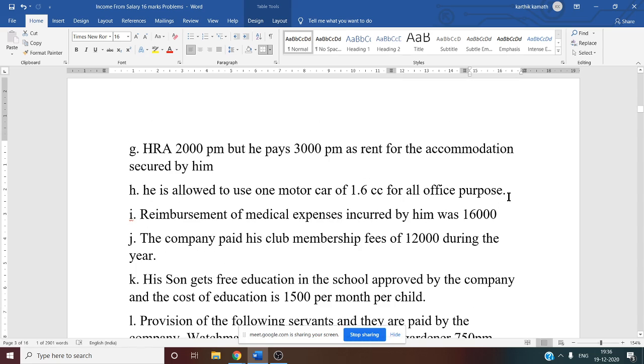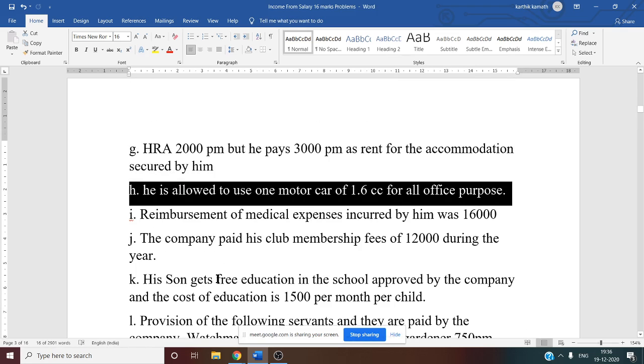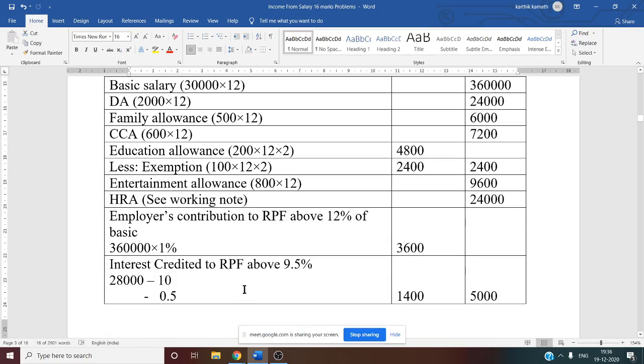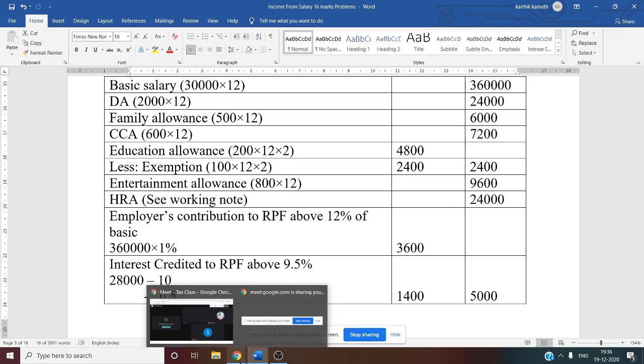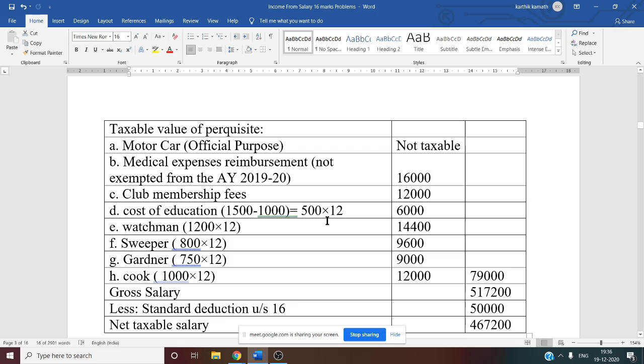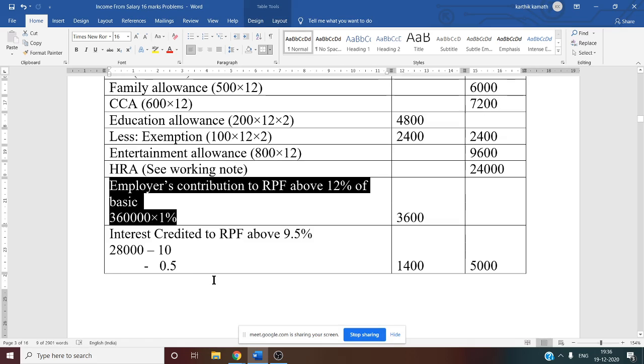Then you see, he is allowed to use one motor car of 1.6 cc for all office purposes. That is exempt from tax. So you can write here employer's contribution and interest credited to RPF, that also you can write. There is no specified format, but usually basic salary, DA, bonus, commission, all taxable elements, then any contribution made, then finally comes perquisite. So that is our format. That is why contribution is written immediately after all the elements.